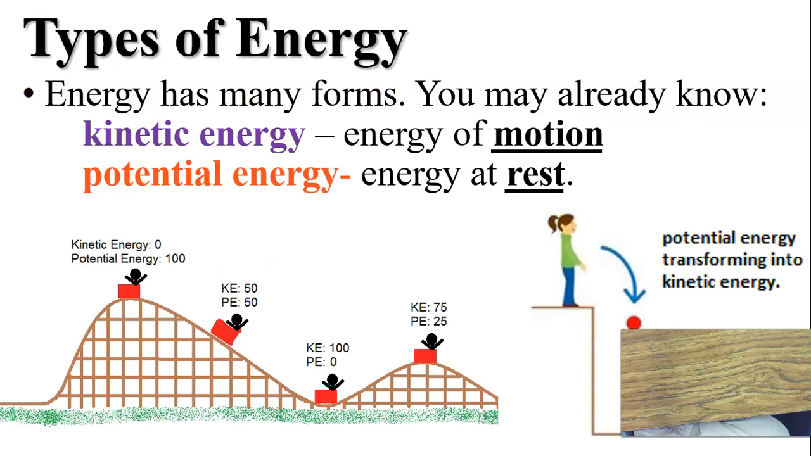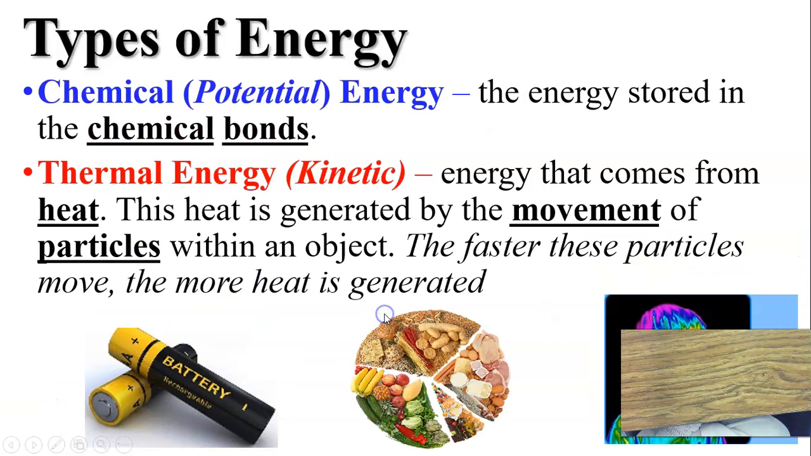Energy has a lot of forms, a couple that you may be familiar with from 8th grade. Kinetic energy and potential energy. Kinetic energy is the energy of motion, and potential energy is energy at rest or stored up energy. Chemical potential energy is energy that's stored within chemical bonds. When those bonds break, there's energy given off, or the energy is absorbed in order to break those bonds. But inside of a chemical bond, there is energy.